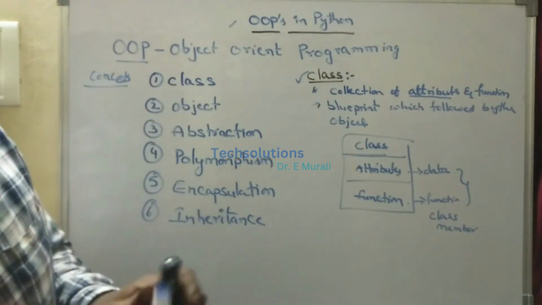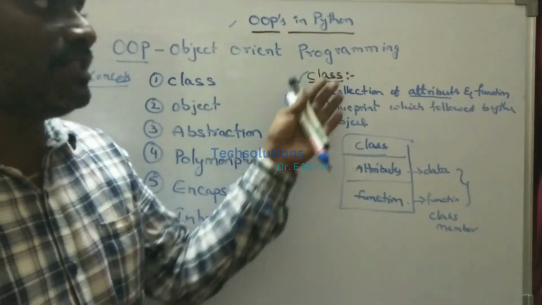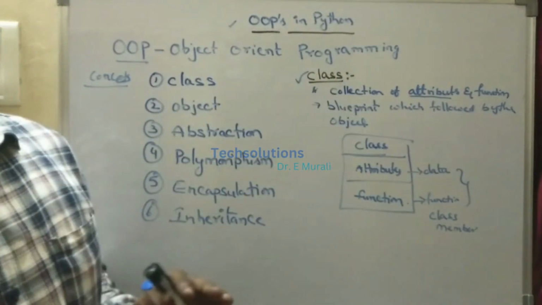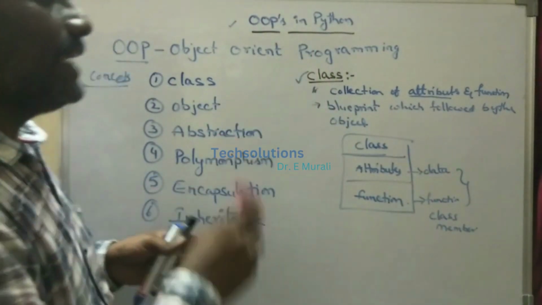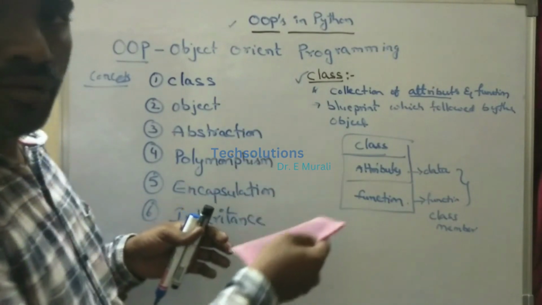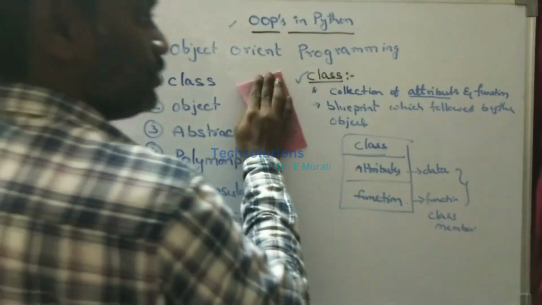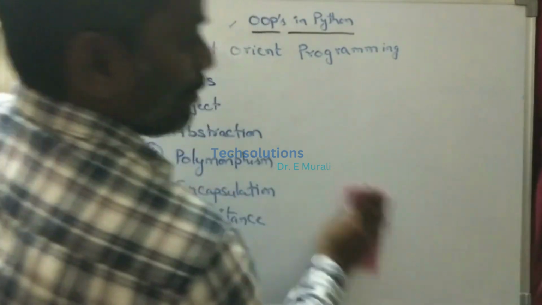Now, is it clear what is meant by class? A class is nothing but a collection of attributes, a collection of variables and functions. Now, how can we declare the class? That will be shown in the next class. For now, we have to see what is meant by class, what is meant by attribute, or object, and so on, one by one.